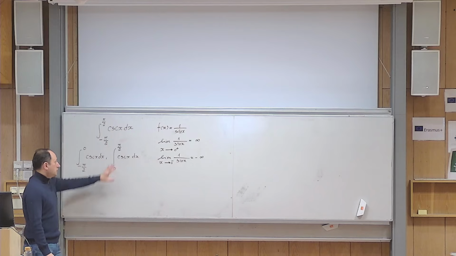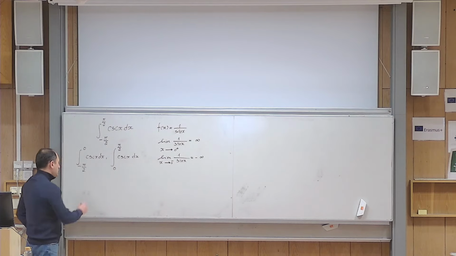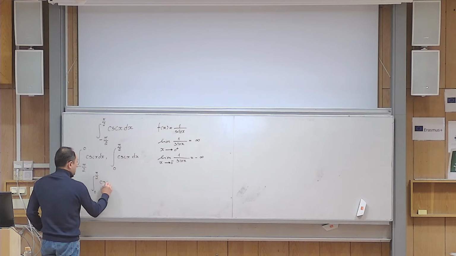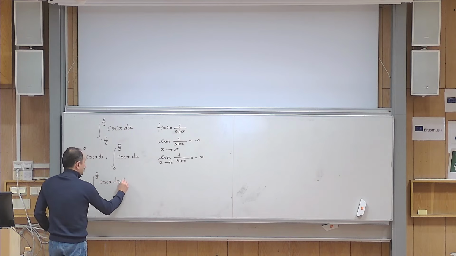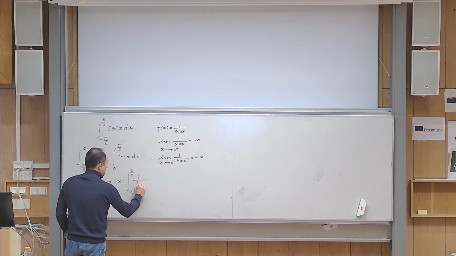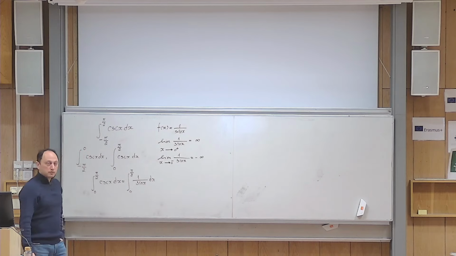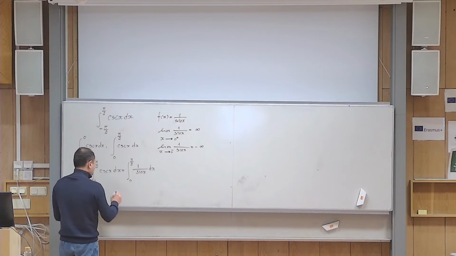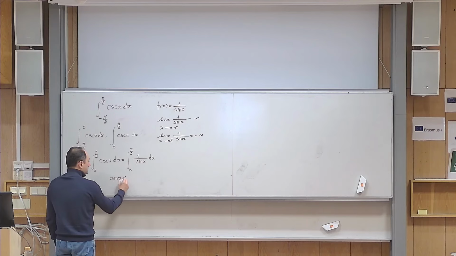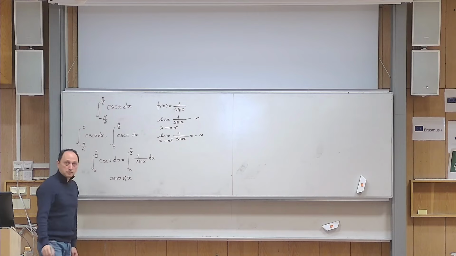Okay, so let us concentrate on the second part. The integral from 0 to pi over 2 of cosecant x dx. This can be written as the integral from 0 to pi over 2 of 1 over sine x dx. And within the interval 0 to pi over 2, actually I have a famous inequality. If x is between 0 and pi over 2, sine x is less than or equal to x.